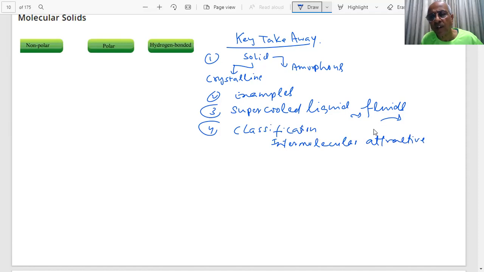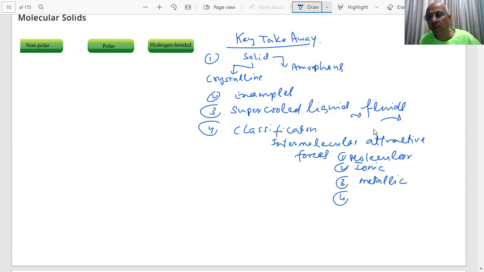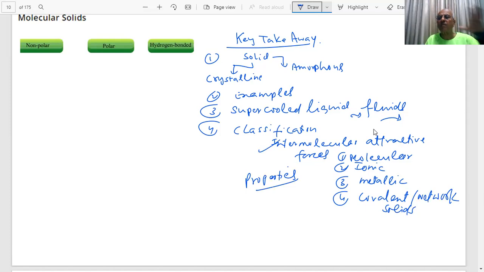As the intermolecular attractive forces change, from molecular solids to ionic solids, and then ionic, molecular, then you find metallic, and the fourth one you have seen, covalent or network solids. So their properties will also change. The properties will change, students, as the nature of the intermolecular attractive forces changes. Right or wrong? Tell me.